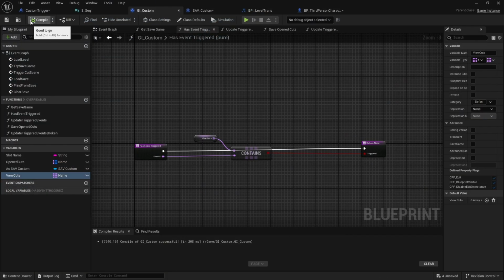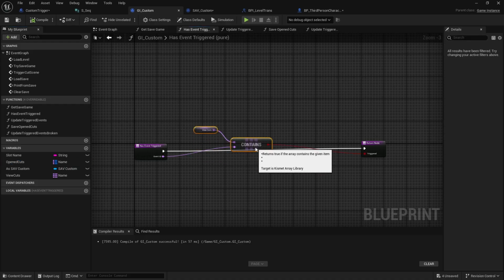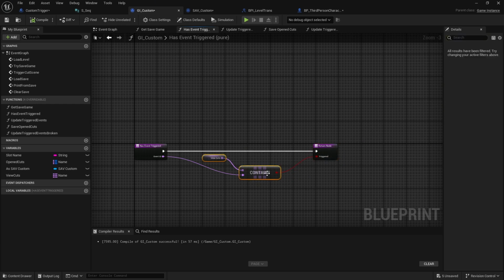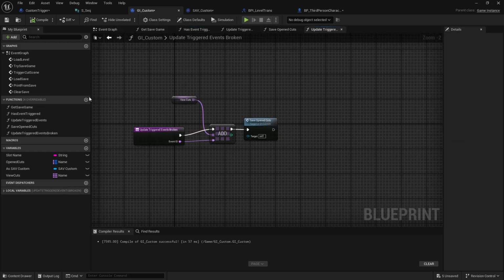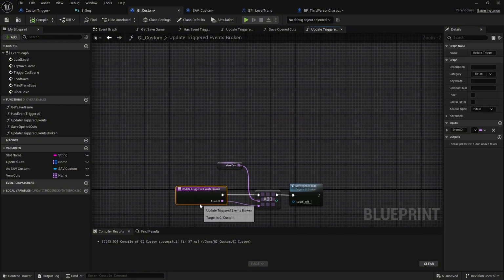And I get it. We're all learning every day, so this person probably just didn't really think about it. Maybe they didn't need to have that custom map where they had the level name attached to the cutscene and sorted out in that method. Again, unless you need that map for something else later on, better to just use an array here. See if it contains the item, and then add it right into the array and save the game. That's super simple, probably the best way to do this.